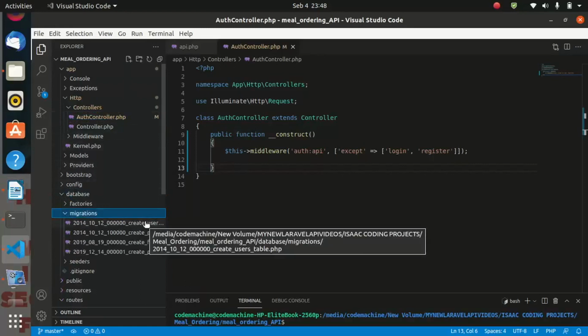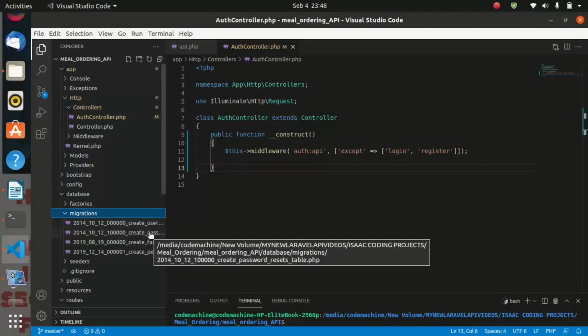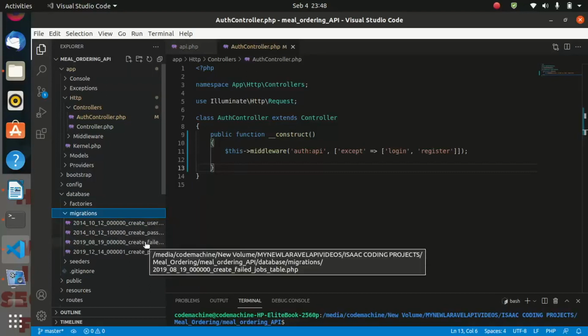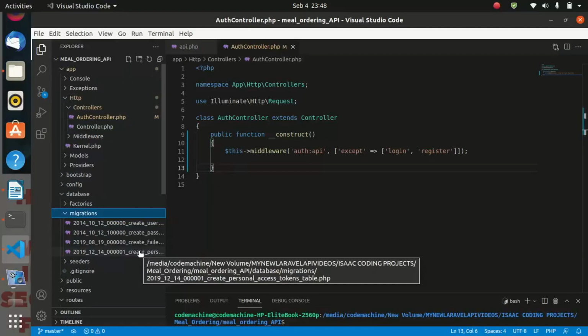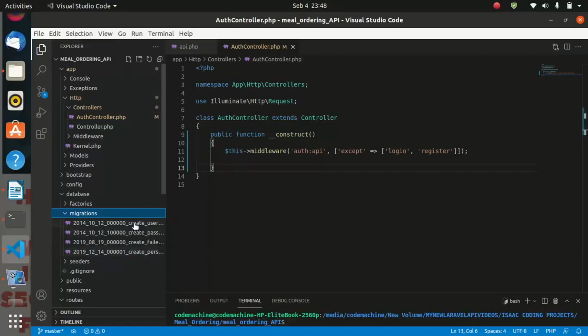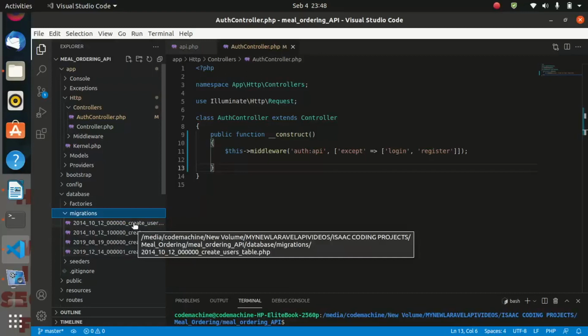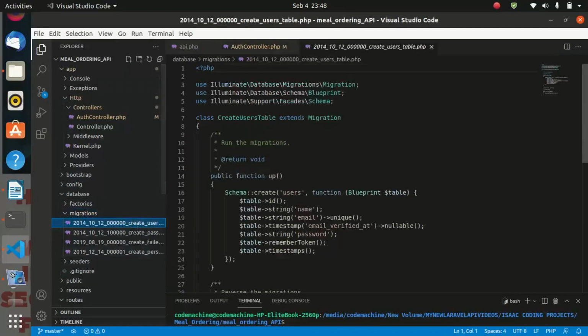By default, we are having this migration, create users table. And we are having another migration for password reset, another migration for failed jobs, and another migration for access tokens. So now let's open the create users table migration.